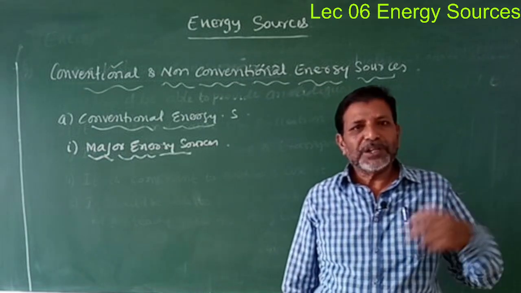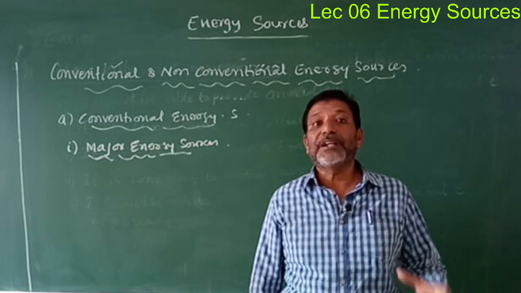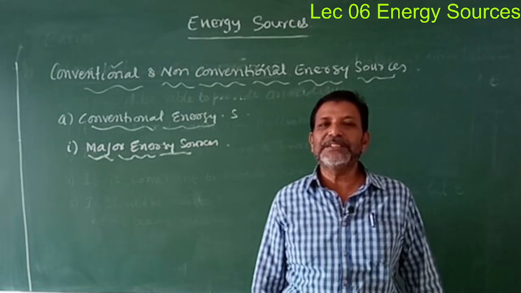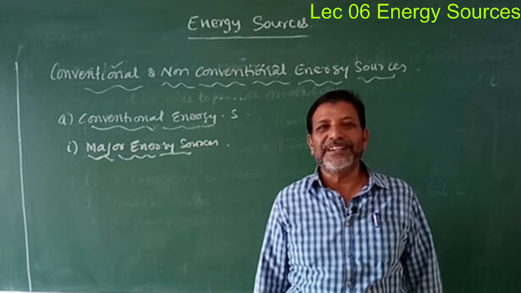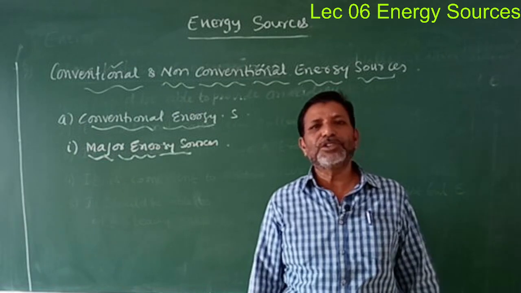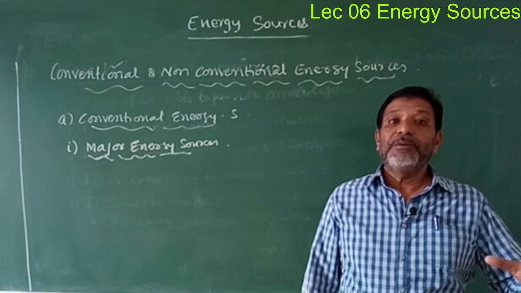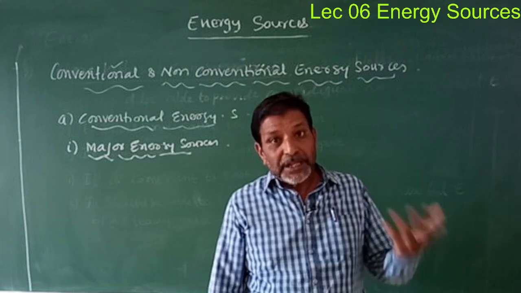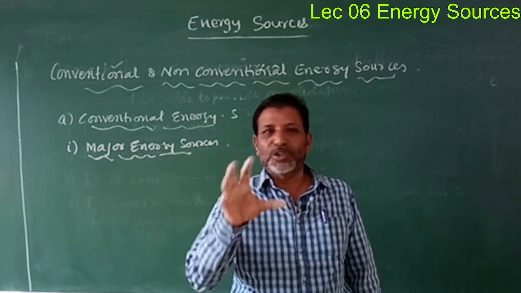By using coal alone, we can produce a tremendous amount of electrical energy. That is a major energy source. Next, coal is there, oil is there, and next, nuclear energy is there, and water energy is also there. It is producing a huge amount, for example in a dam, where many megawatts of electrical energy are produced per day. Now all these come under major energy sources.